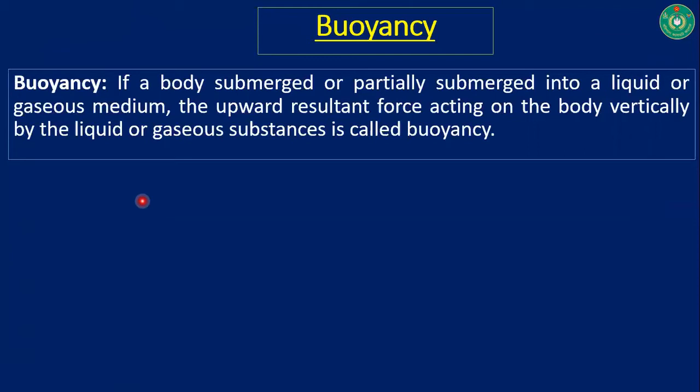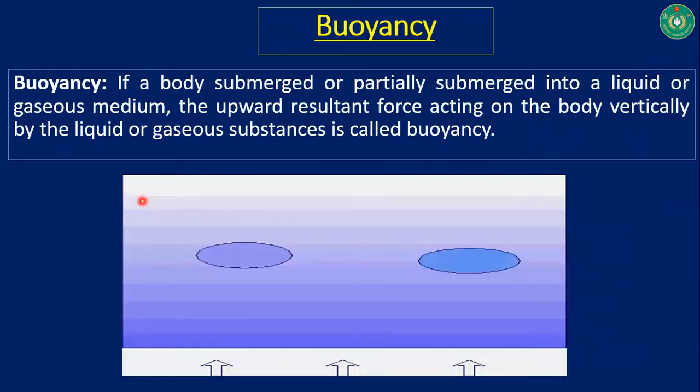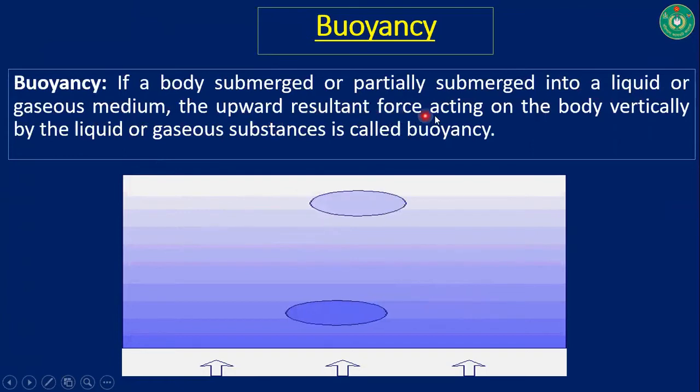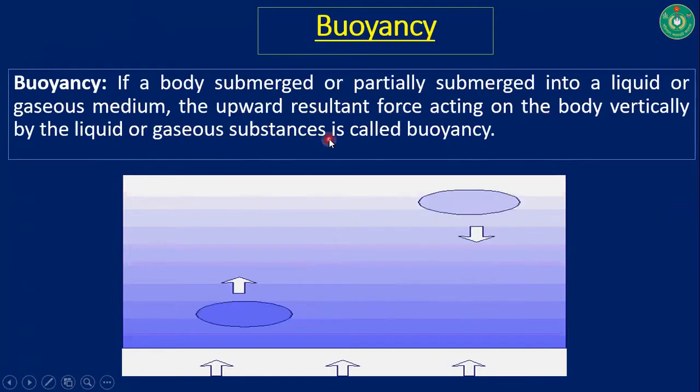Okay, let's see what buoyancy is. The definition of buoyancy: if a body is submerged or partially submerged in a liquid or gaseous medium, the upward resultant force acting on the body vertically by the liquid or gaseous substance is called buoyancy.